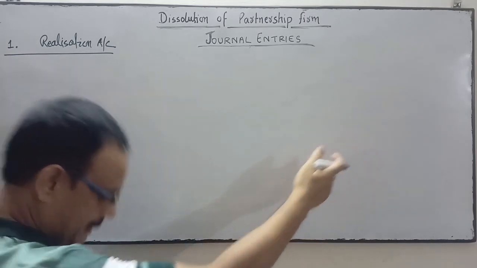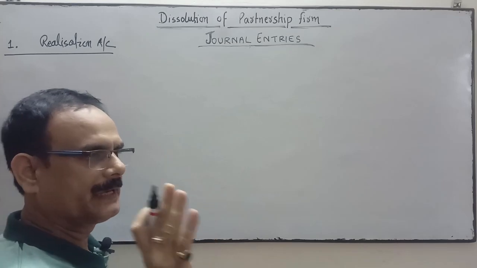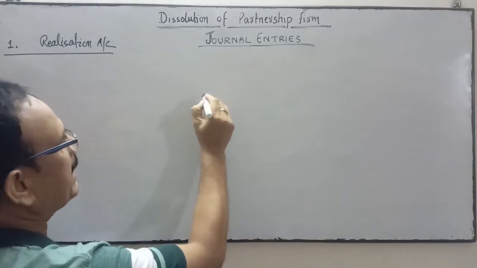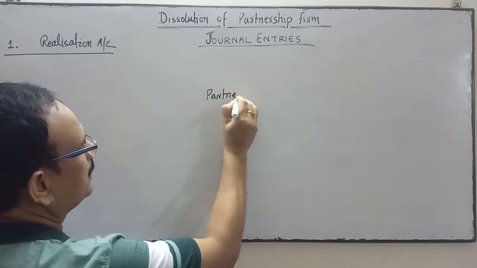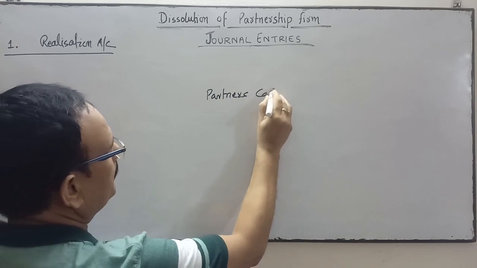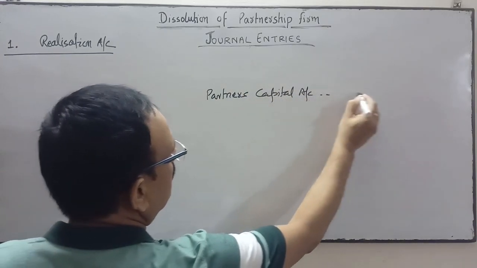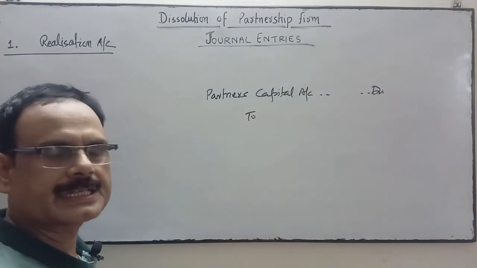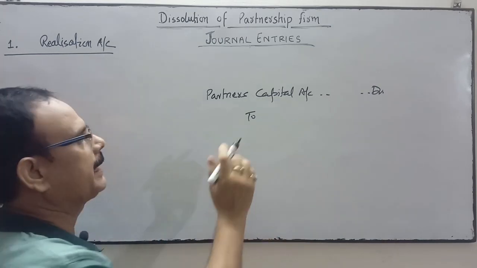In the asset side, as I already discussed, your fictitious assets will be transferred to partners' capital account. All fictitious assets will be transferred to the partners' capital account debit side.